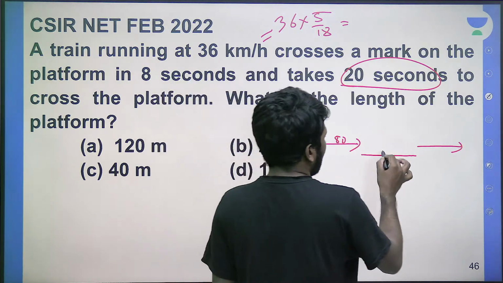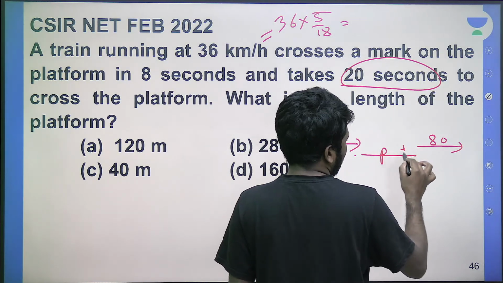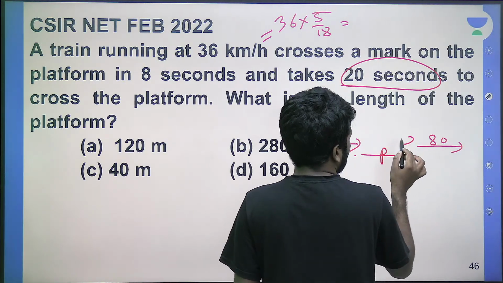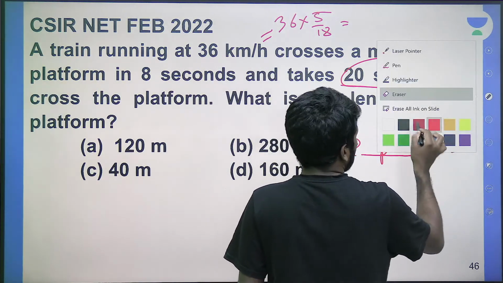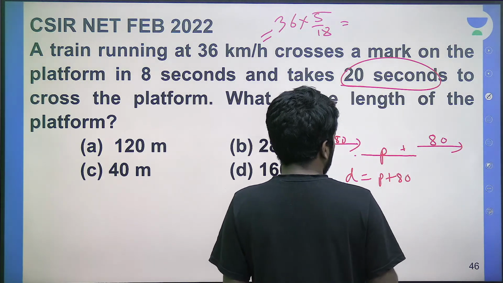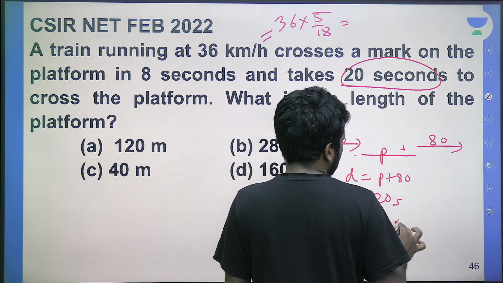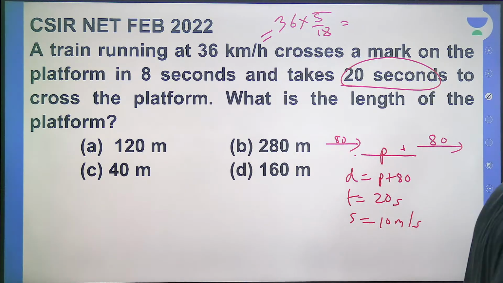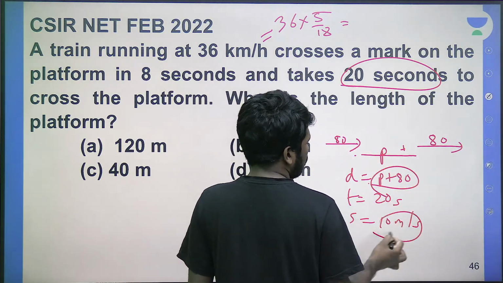For that, it has to travel the length of the platform and the train also has to travel its own length. Then only it is crossing. This is not crossing. Crossing means entire length should cross entire length. So that is why the distance to be traveled is p plus 80. Time taken is 20 seconds. Speed is 10 meter per second itself because the platform is not moving, only the train is moving. So the relative speed is the speed of the train only. Now you can equate distance equals speed into time.